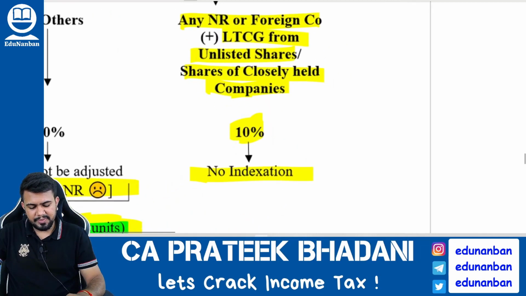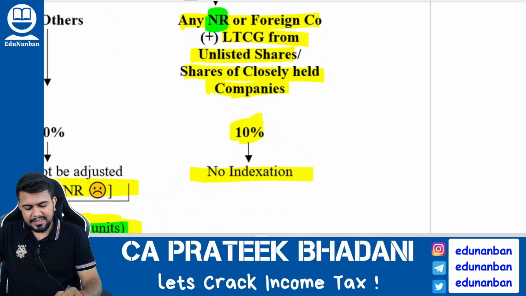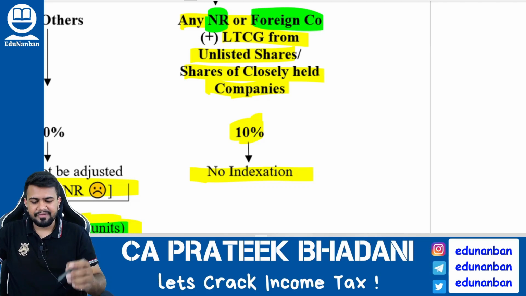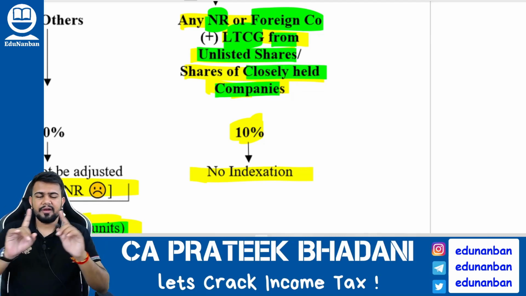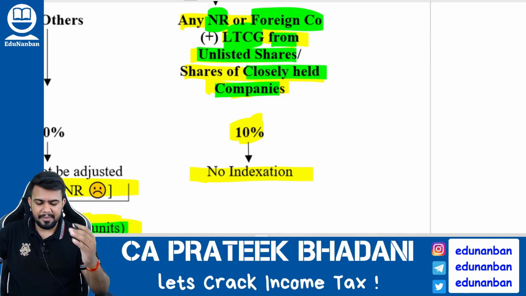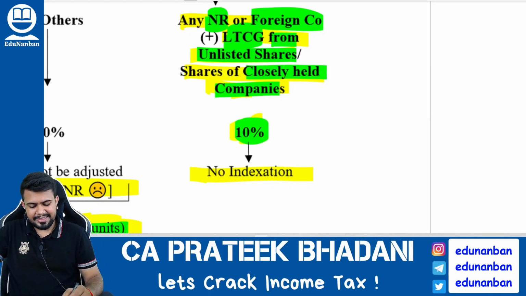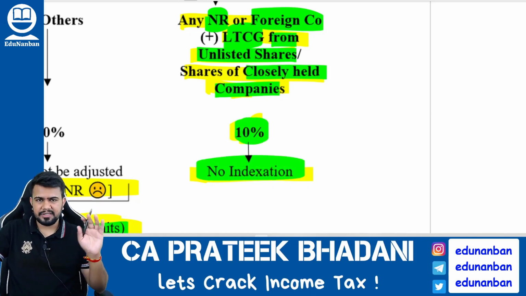Now let's talk about a special case where a non-resident or a foreign company has long-term capital gain from unlisted shares of a closely held company. In that case, the tax rate is 10% without indexation.